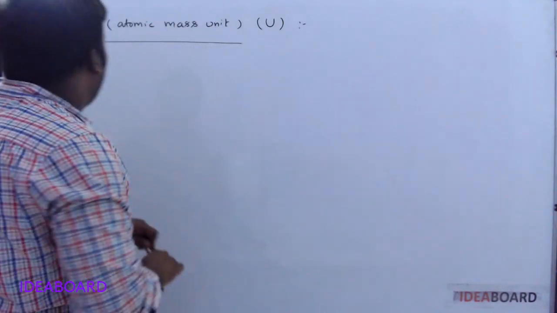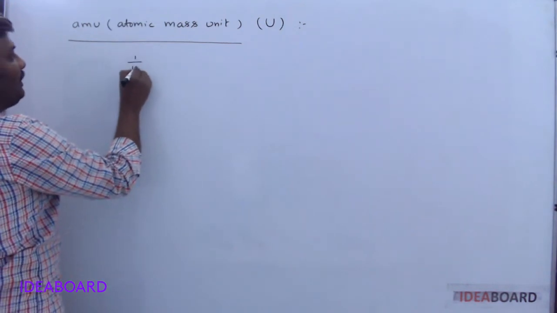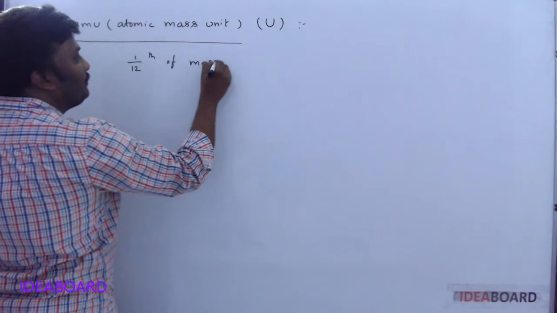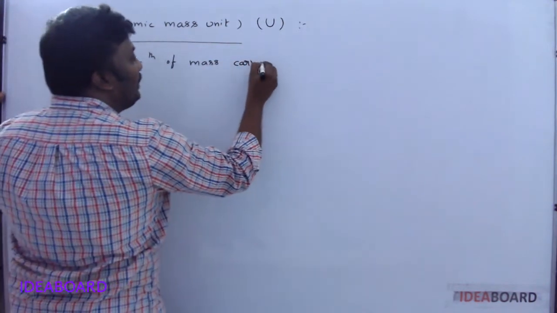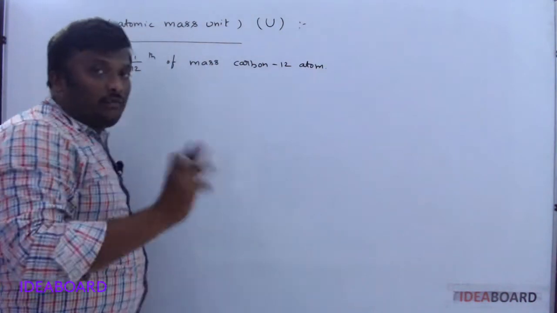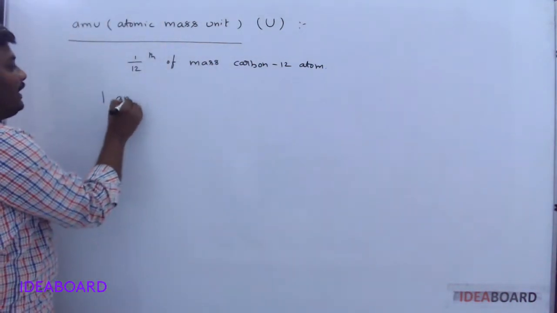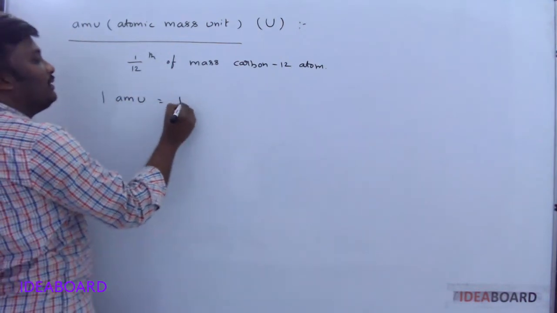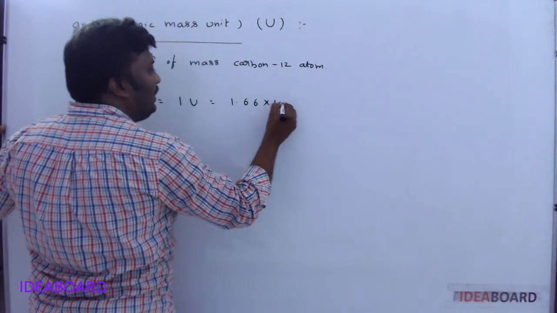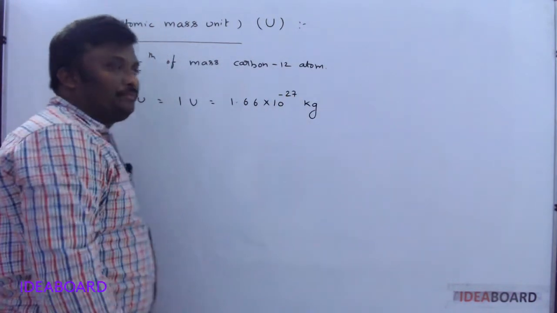Now the AMU is defined as 1/12 of the mass of a carbon-12 atom, C-6-12 only. And the value of 1 AMU is 1 U, 1.66 into 10 power minus 27 kg.